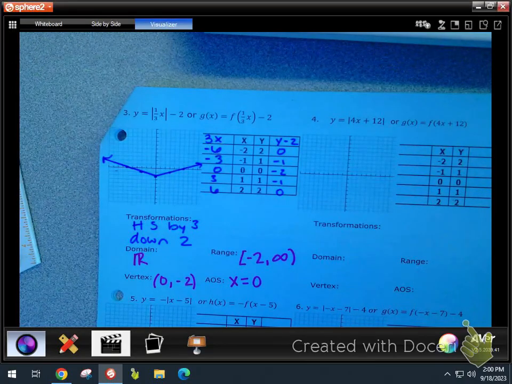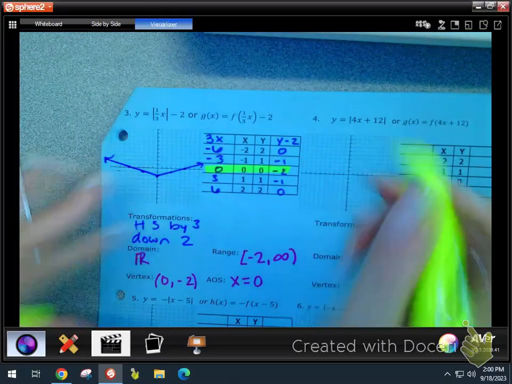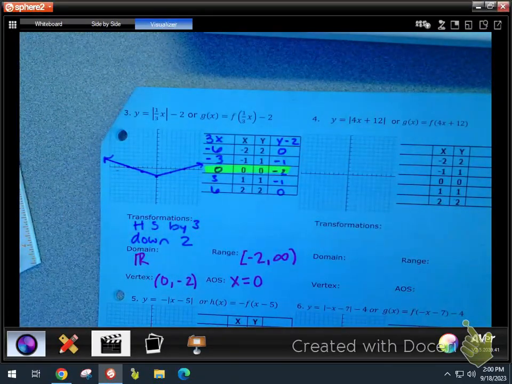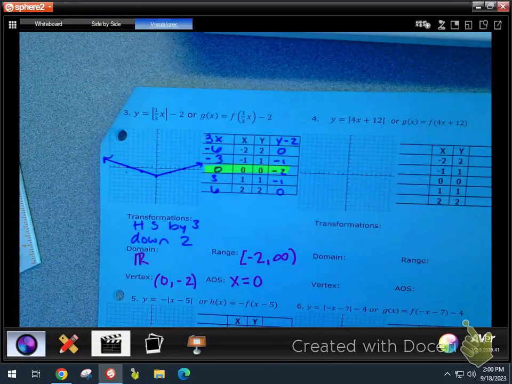Then there was a shift down. So this one, our range did change in this problem, again, because our vertex point was shifted down 2. So this was our vertex point. And again, you can always see that in the equation. I always do it as a check. What is my vertex from the equation? And then I check it with my table to make sure I get my rules correct. And then I've got the rest of the stuff based off of that graph. So sometimes I go out of order.